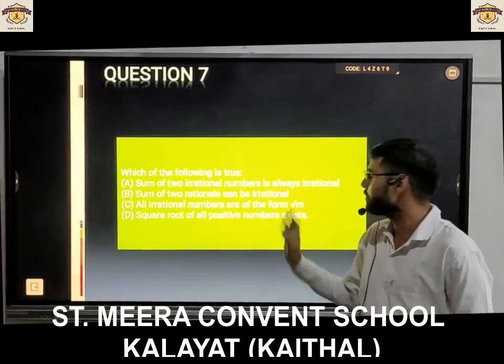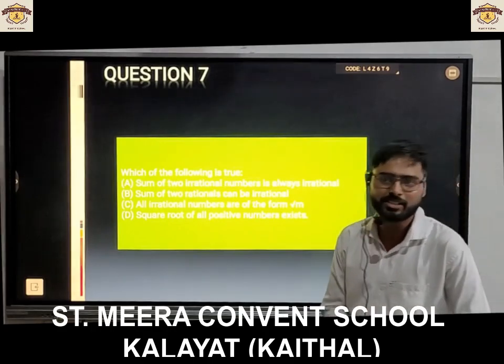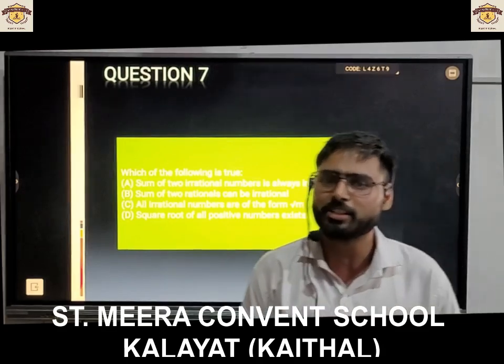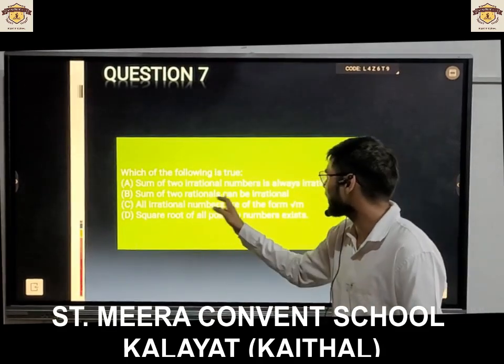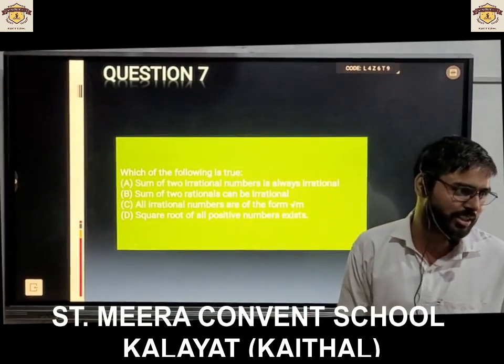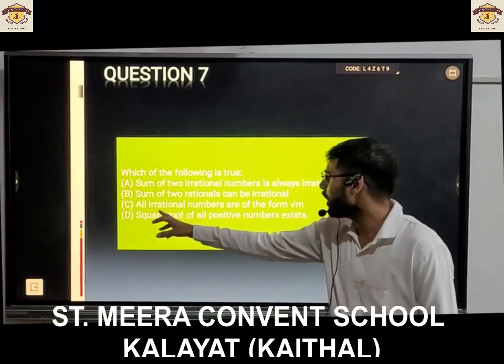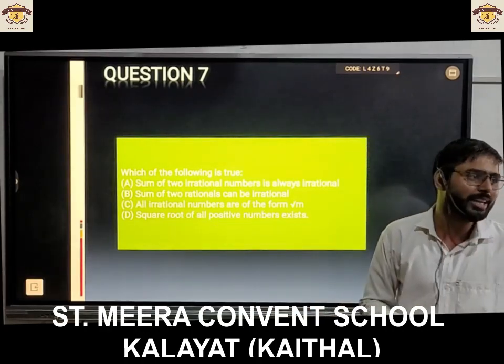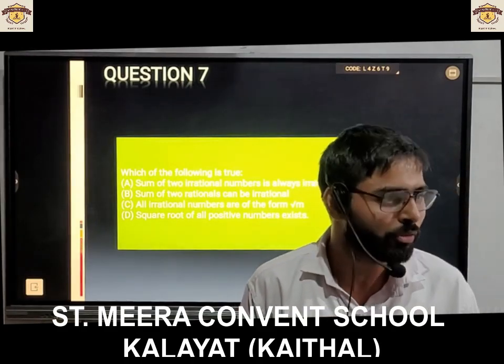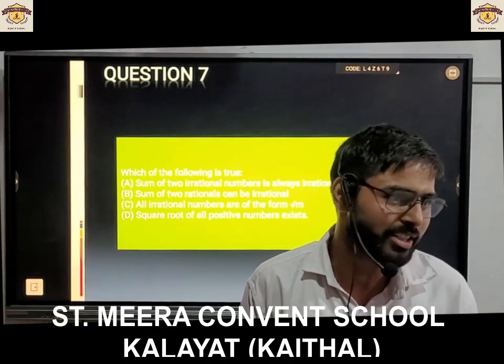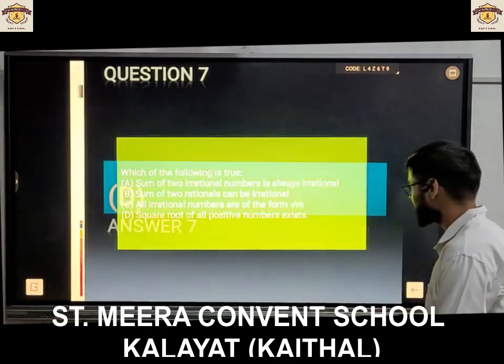Sum of 2 irrational number is always irrational. It is not necessary. Under root 2 and minus under root 2, sum will be 0. Sum of 2 rational number cannot be irrational anyway. All irrational number are of the form under root m. If you take m is equal to 4, you will get under root 4 and answer will be 2. It will be rational. So option D is the correct answer.